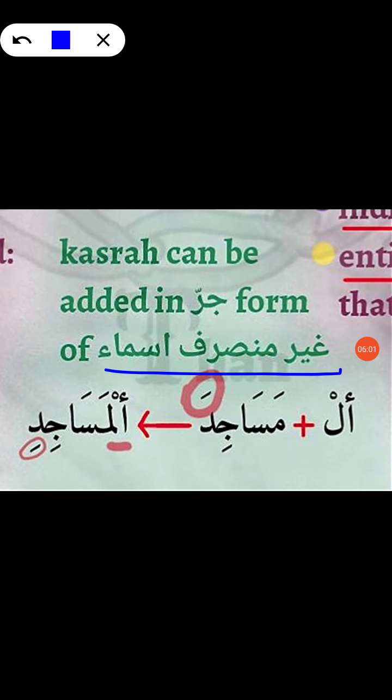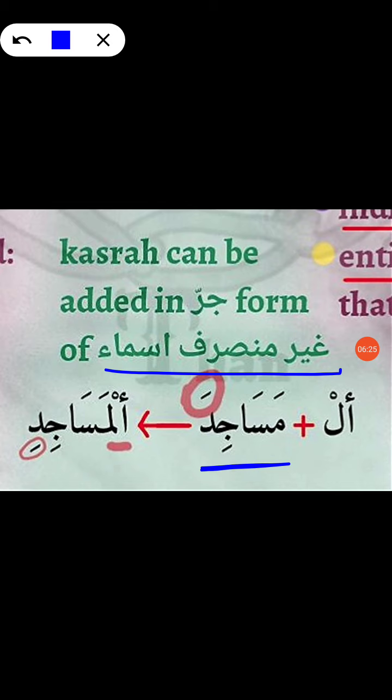have their nasab and jar forms similar, but their rafa form is different from the nasab and jar forms. All right, and then we study the mabni asma, which are your identical triplets. Okay, haza haza haza, for example. So this point is about ghair munsarif asma. Now the rafa form, for example, we have the word masajidu. Okay, this is the rafa form, and the nasab form is masajida, and the jar form is also masajida.